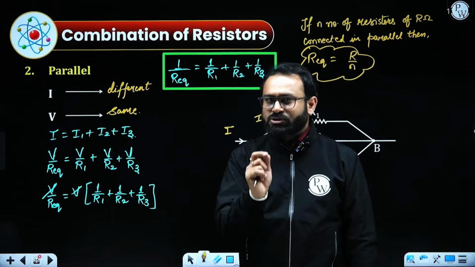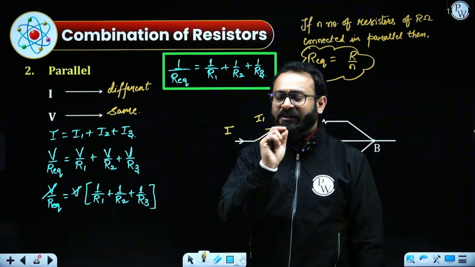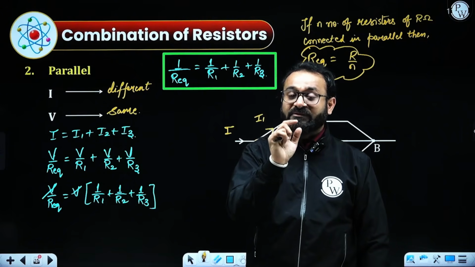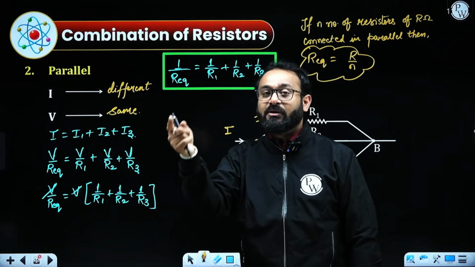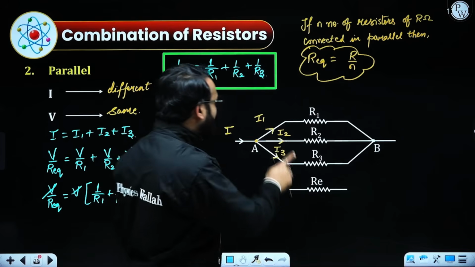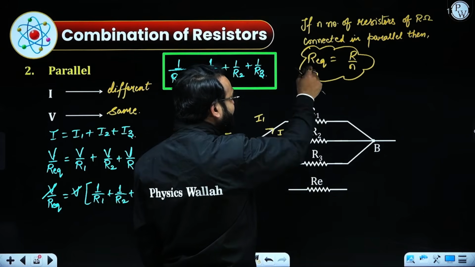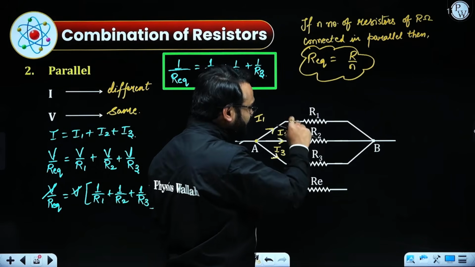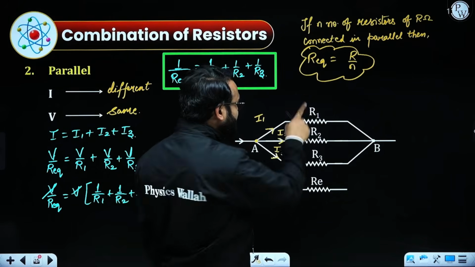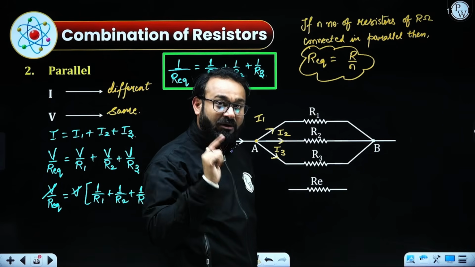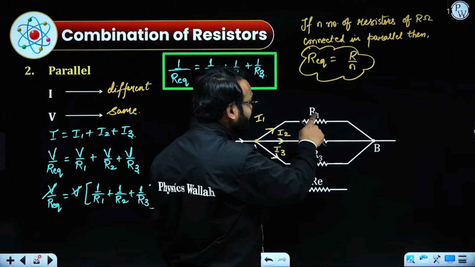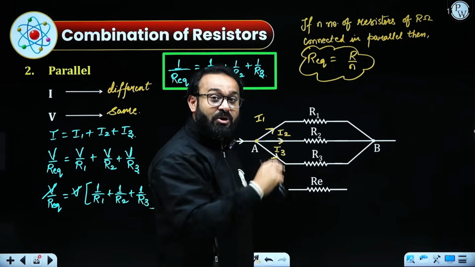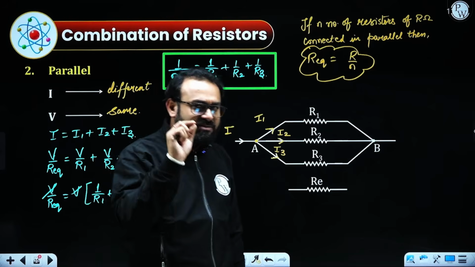So it also provides us a very important thing. The equivalent resistance you find in series combination will be greater than the individual value of the resistors, whereas in the parallel combination, the R equivalent will be smaller than the smallest of all the resistors. For example, with 1 ohm, 2 ohm, 3 ohm, if I calculate the R equivalent, the answer will be less than 1 ohm, which was the smallest resistor in this combination. So parallel combination gives you the smaller value.